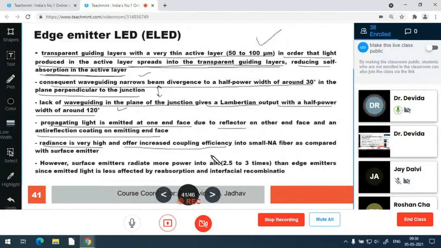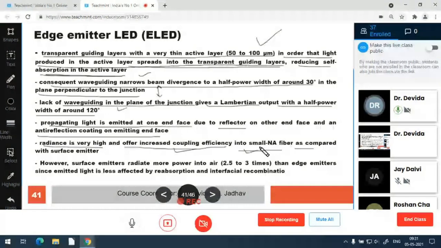It increases the coupling efficiency into a small numerical aperture fiber compared with the surface emitter, which emits through the surface with very wide divergence angles. In the edge emitter, at least on one side the divergence angle is limited to 30 degrees.